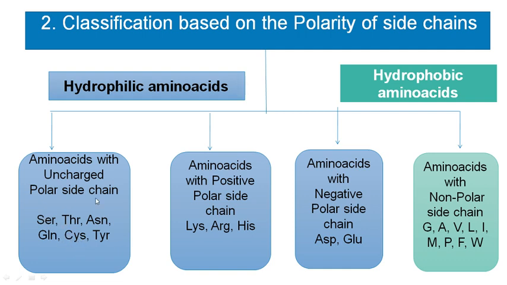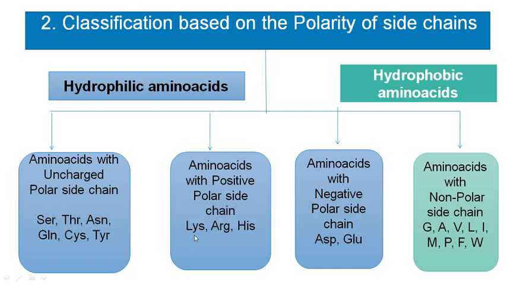They have polar, uncharged side chains. Why uncharged? These amino acids have zero net charge at neutral pH. When you take neutral pH, some amino acids will have a positive charge, some will have a negative charge, and some will be neutral. So these 6 amino acids, serine, threonine, tyrosine, asparagine, glutamine and cysteine, come under the uncharged polar side chain amino acids.